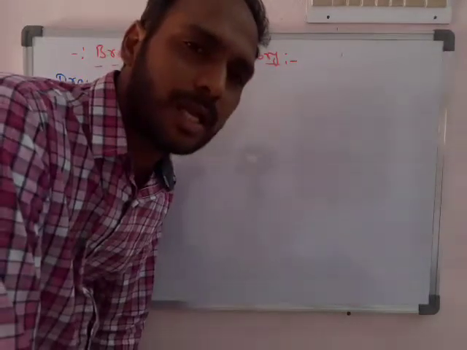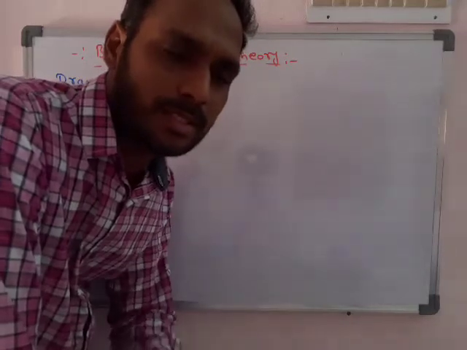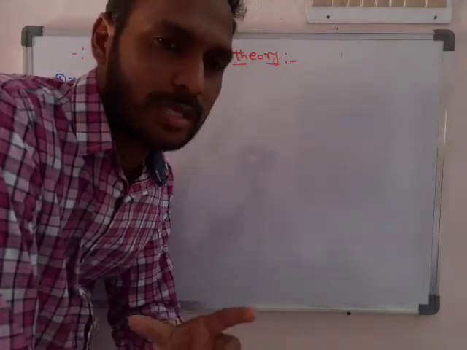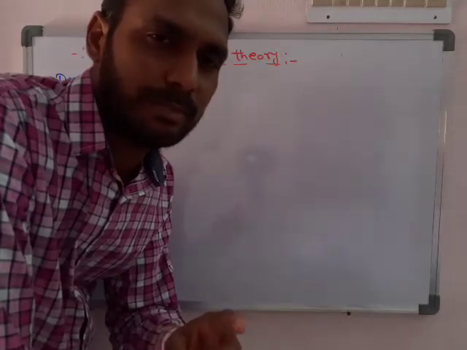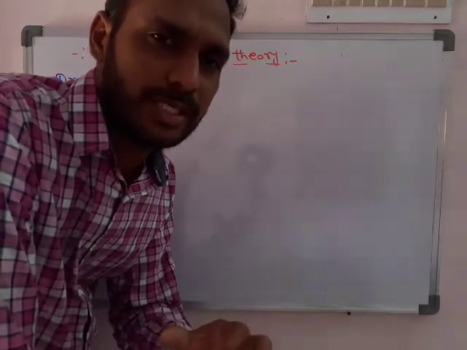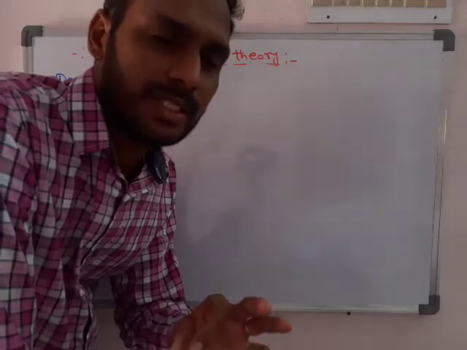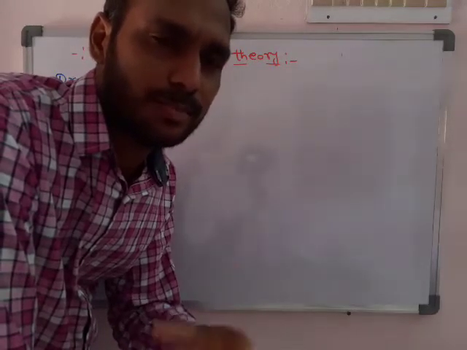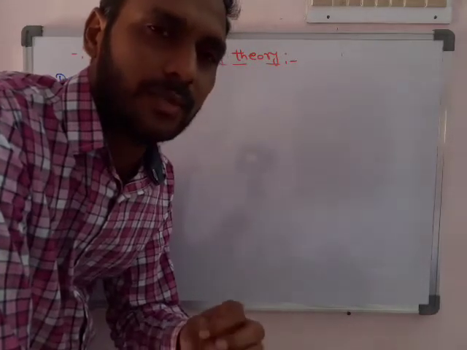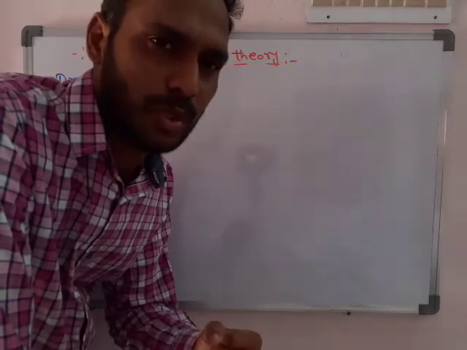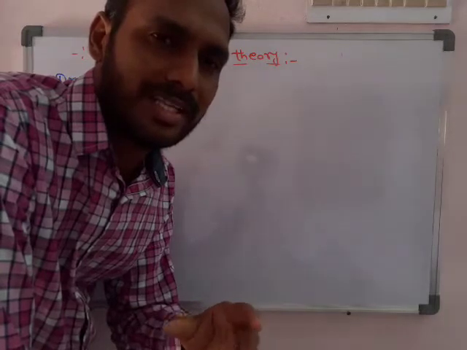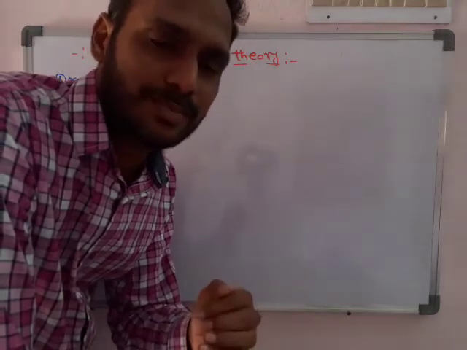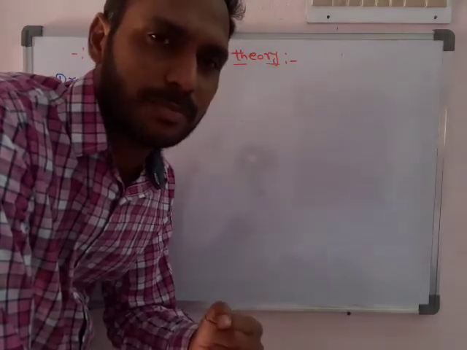So hello students, today we see the drawbacks in the Bronsted-Lowry acid-base theory. Already we know the acid and base definitions according to Bronsted-Lowry. Acids are the chemical species which donate protons, and bases are the ones which accept protons. But it is not necessary that acceptors and donors are always present.